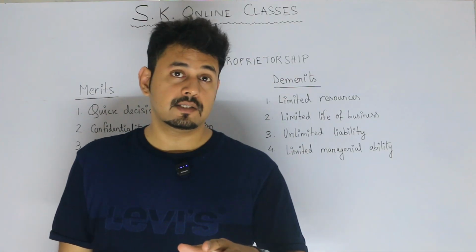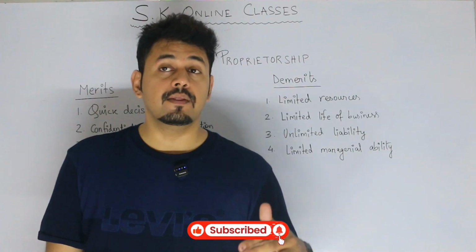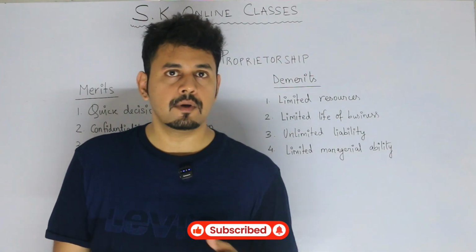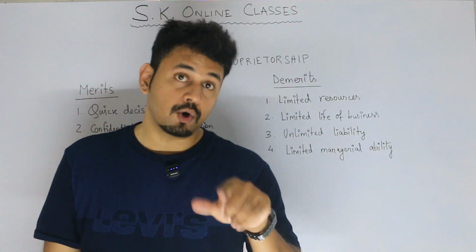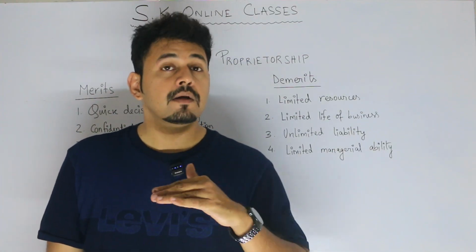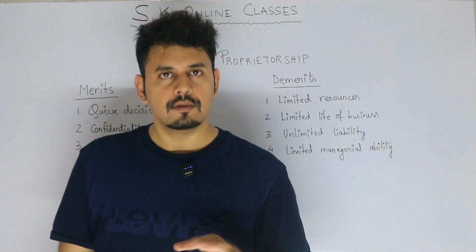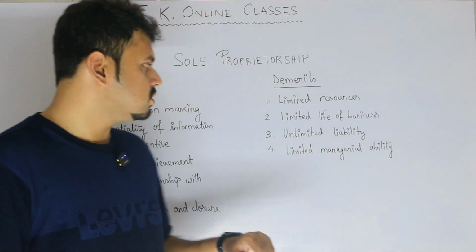They buy all the assets in their parents' name, in their spouse's name, in the children's name. So they will never have anything in their own name because of this reason only. Because if the business goes bankrupt, their personal assets cannot be taken. This is one of the biggest reasons. I hope this point is also clear.